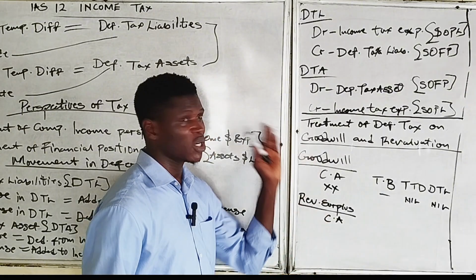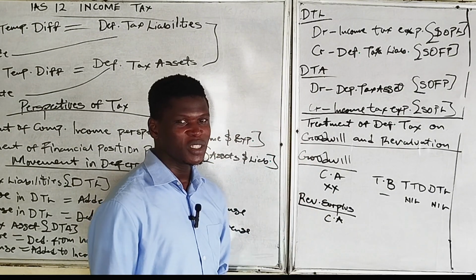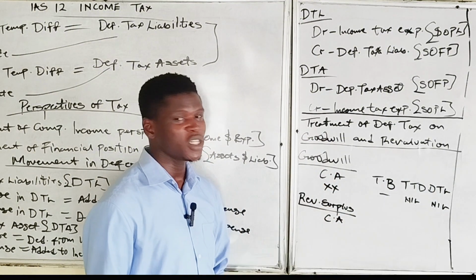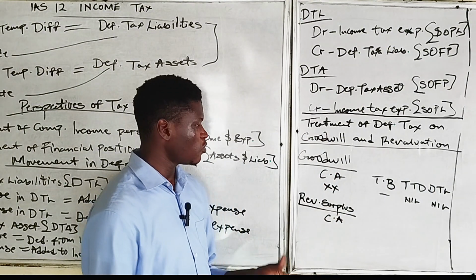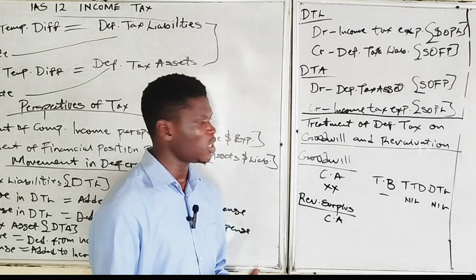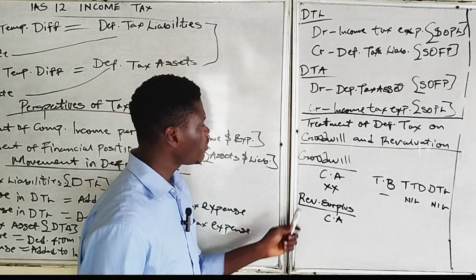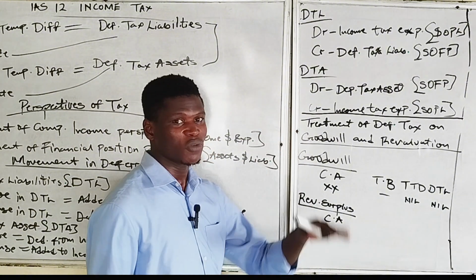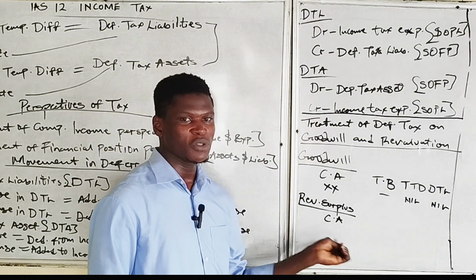When we have revaluation surplus according to IAS 16, we will debit the surplus to the cost of the asset. Remember, they will credit other comprehensive income. In case you've forgotten that, you can go back to IAS 16 so that you can understand more of these things. So the revaluation surplus of an asset will have been added to the cost of the asset or the carrying amount of the asset, which will be reflected on the face of the account.